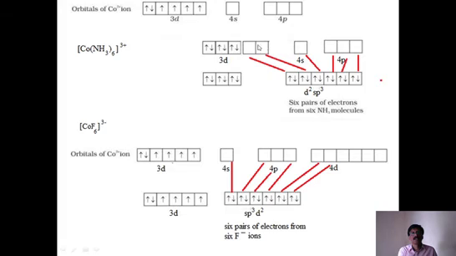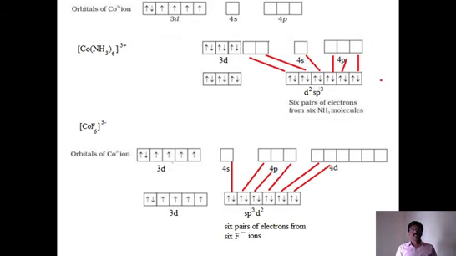d2sp3 is the hybridization. Then what happens? Six amines come and give electrons to the hybrid orbitals. So d2sp3 is the hybridization, electrons are given. What are the remaining electrons here? All the electrons are paired up here. Okay, now let us understand the properties of this complex.